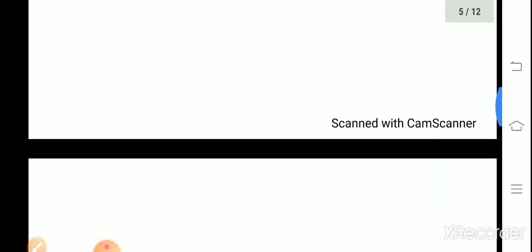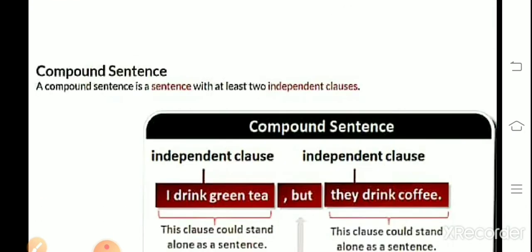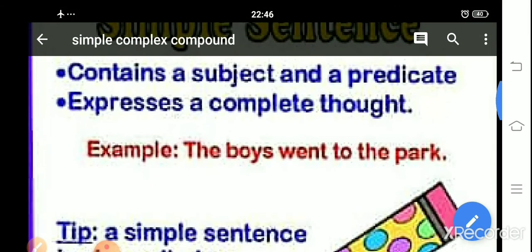Okay, so we will see the second one, the compound sentence. A compound sentence is a sentence with at least two independent clauses. In a simple sentence, only one clause was there, as we have seen. The boy went to the park. I went to the cinema. I am reading my book. All these are simple sentences, in which no conjunction is used. A simple sentence has only one subject and one predicate.